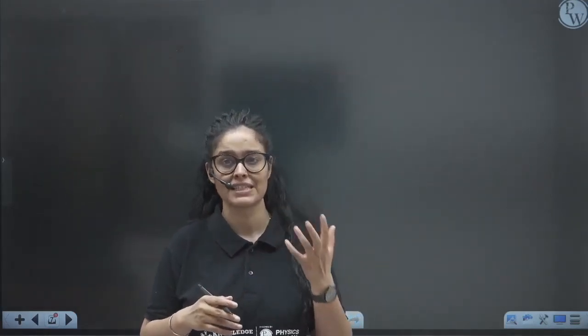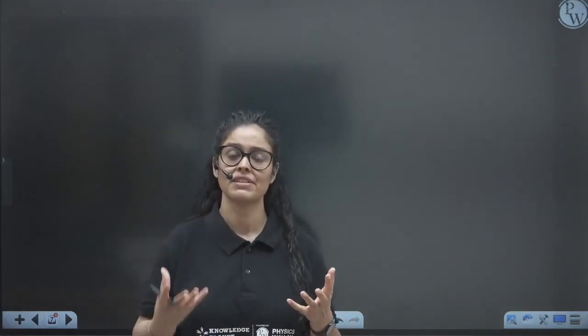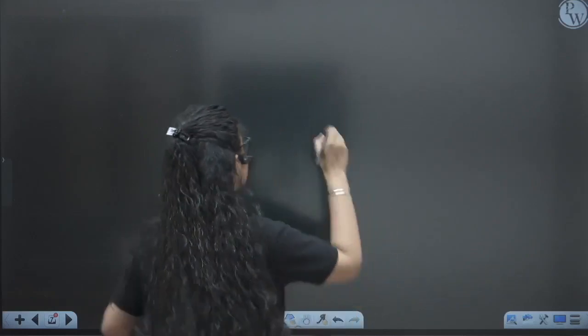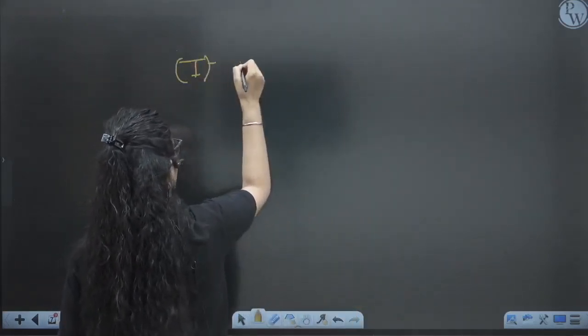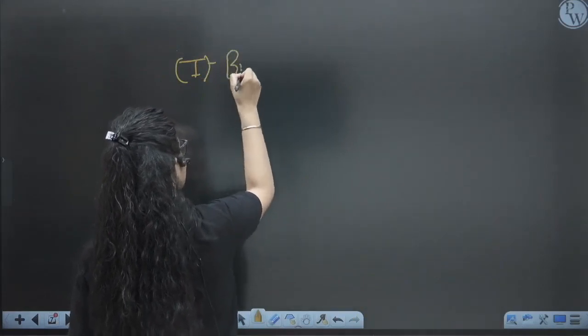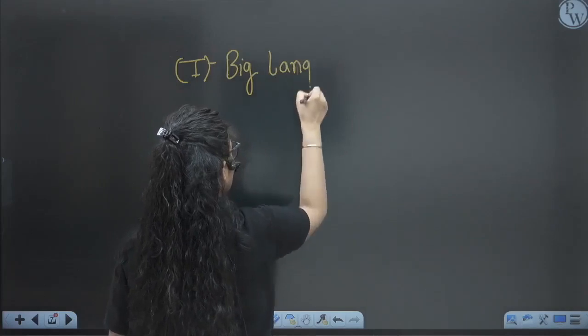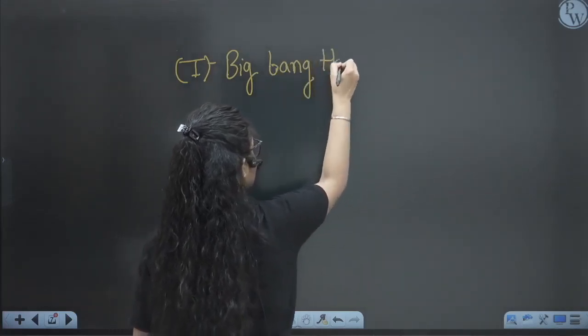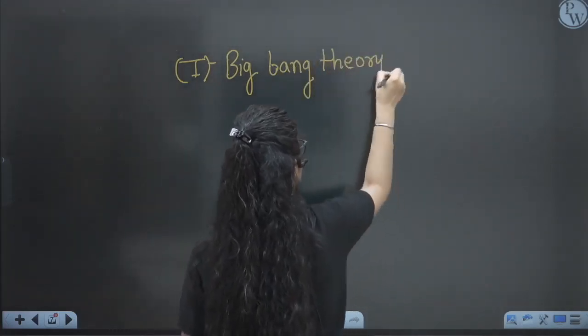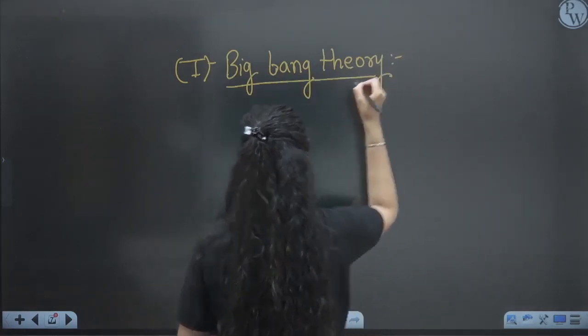So if we talk about the origin of life, first of all, we will see the origin of the universe, then we will see the origin of Earth, and then we will see some theories, right? So let's start with the origin of life, and the first thing we will understand is the origin of the universe, and for that the accepted hypothesis is the Big Bang theory. According to the Big Bang theory, this is basically talking about the origin of life.